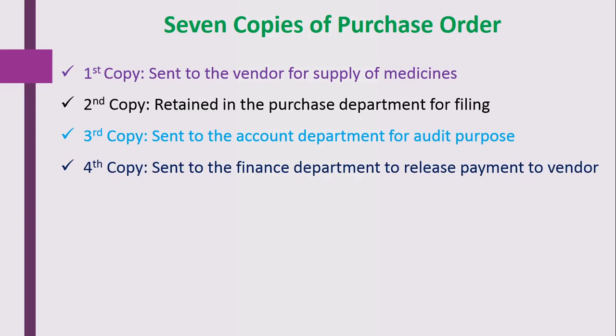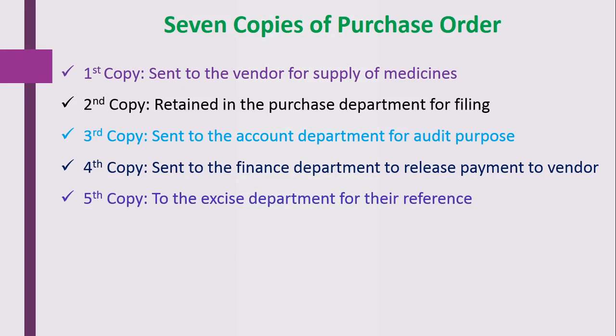Fourth copy of that purchase order is sent to the finance department to release the payment to the vendor. Whenever the material is received, it is important to release the payment to the vendor. That's why this fourth copy is sent to the finance department to release the payment to that particular vendor from whom the material is received.